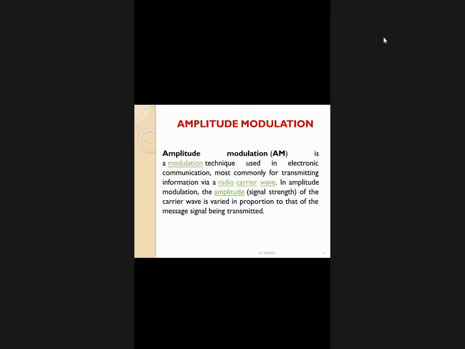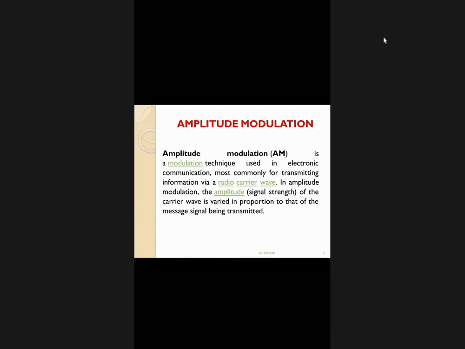Depending upon which characteristic, which factor we are going to alter or change, the modulation may be classified. The first one is the amplitude modulation. As the name indicates, in amplitude modulation, we are going to change the amplitude of the carrier signal. If it is frequency modulation, we are going to change the frequency of the carrier signal.